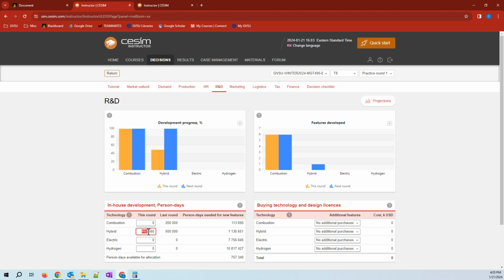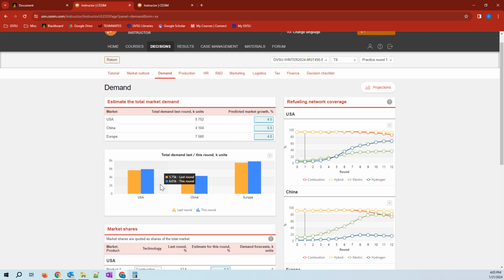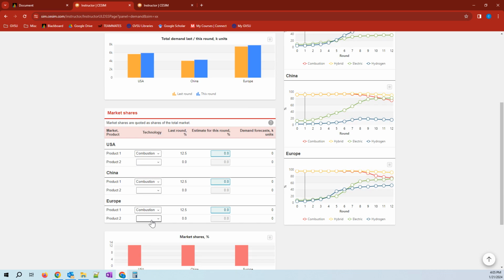But once these many man days are applied to my hybrid engine development next year, in practice round 2, I will have my hybrid engine available with one feature. So I think right now I'm going to stick with this. I'm going to make my hybrid car in my own company using my own R&D engineers, and for now I will just try and sell combustion engine in each of my three geographies.